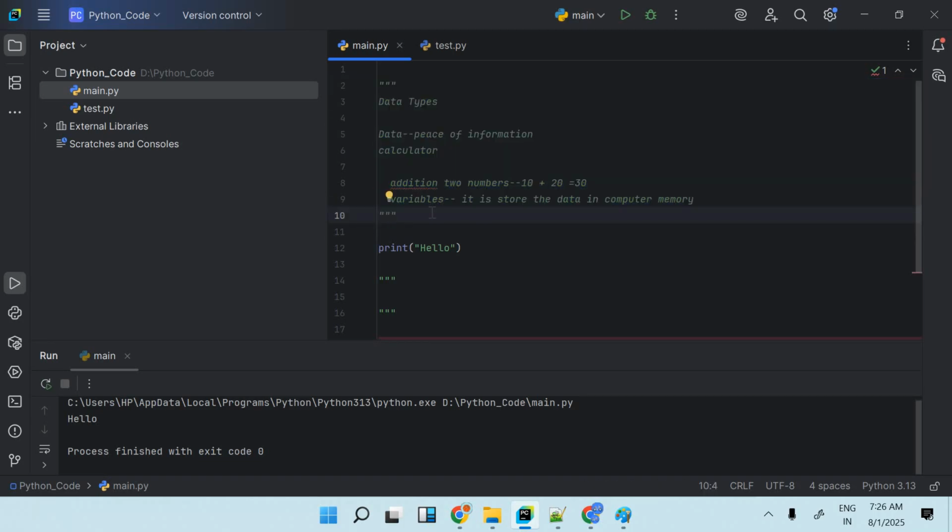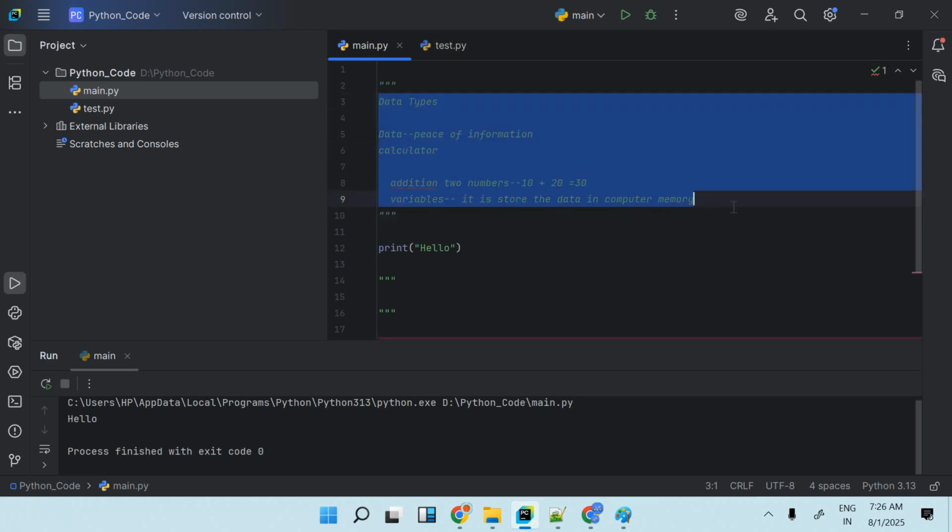Comments just give information, not for the program but for humans. For example, I wrote my program and I want to understand what it means. That comes under comments only, right? So that is the comment here.